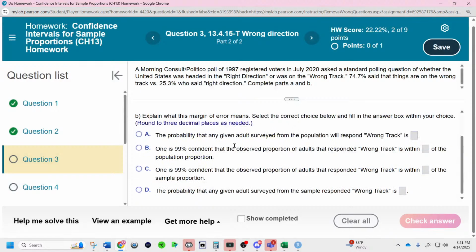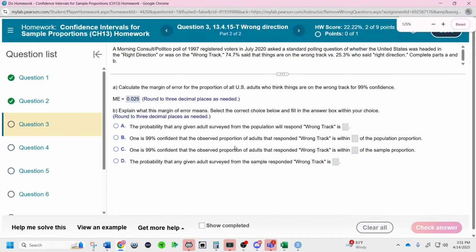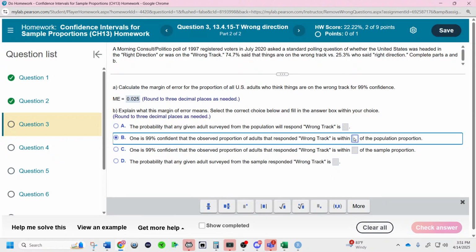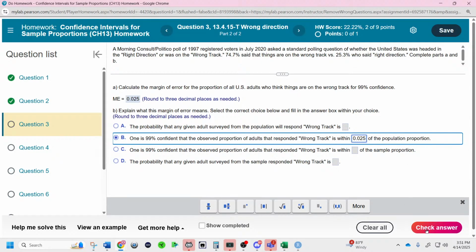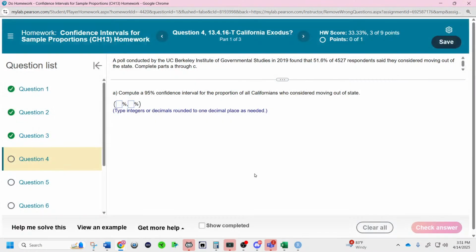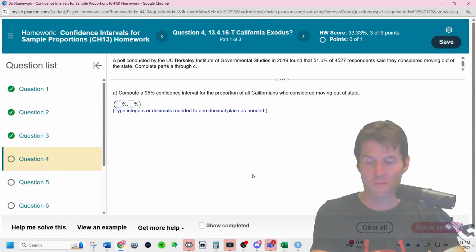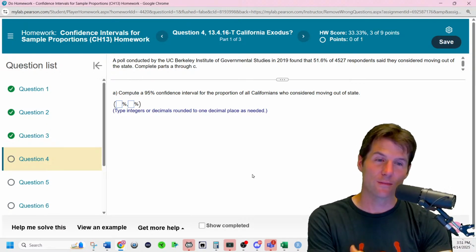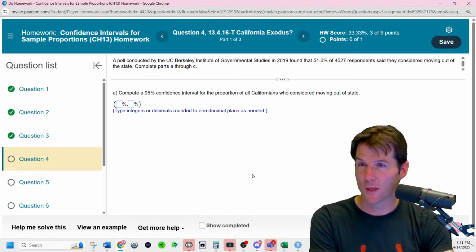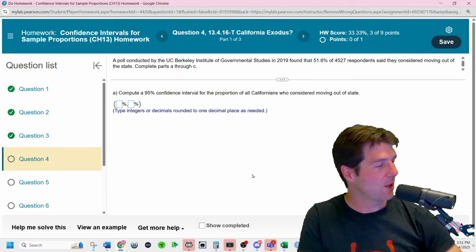There we go. What does it mean? The margin of error tells us that it's kind of a plus or minus on the interval. One is 95% confident the observed proportion is this close to the truth. I don't love the way they're phrasing it right here. It's about how far we could be away from the truth. The margin of error is, yeah, about how far we could be away from the truth, but they could have phrased it a little bit better.